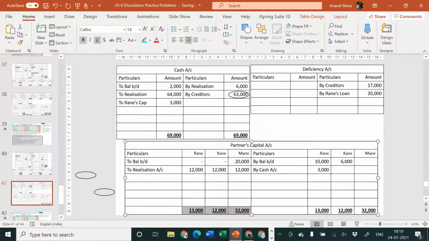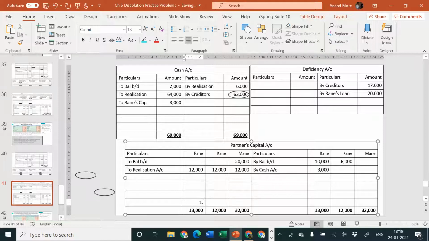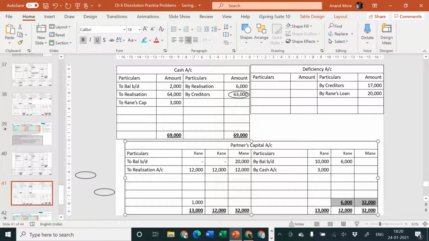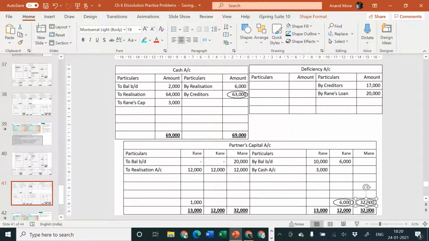And then we'll consider balancing figure here will be 1,000, and balancing figure here will be 6,000 and 32,000. This balancing figure should be transferred to which account? It should be transferred to our deficiency account, and finally deficiency account will tally.